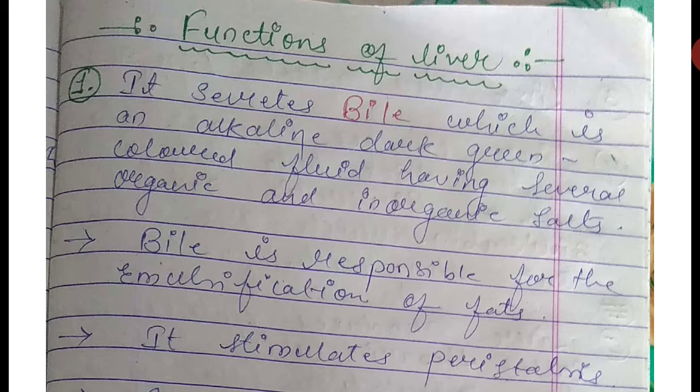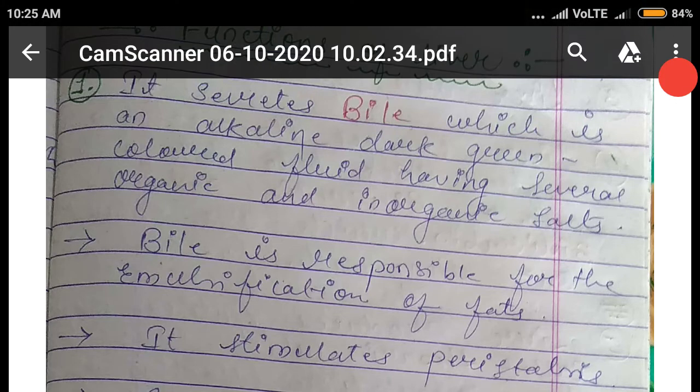The bile also contains some organic and inorganic salts. So the first main function of our liver is that it secretes the bile, and this bile also performs several functions in our body.